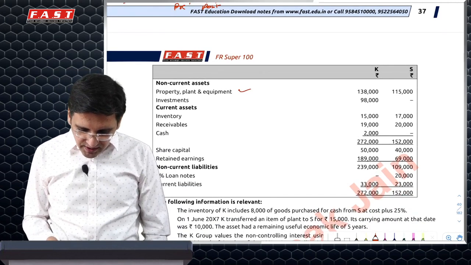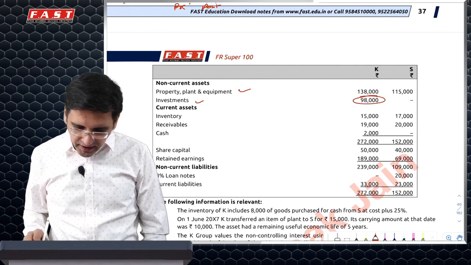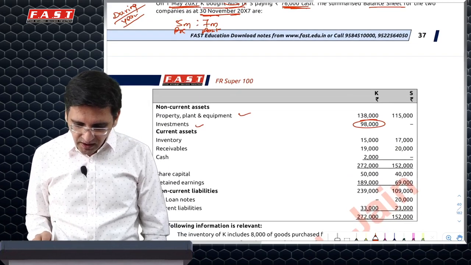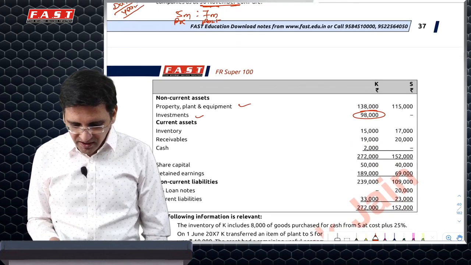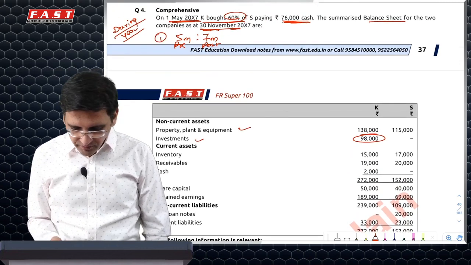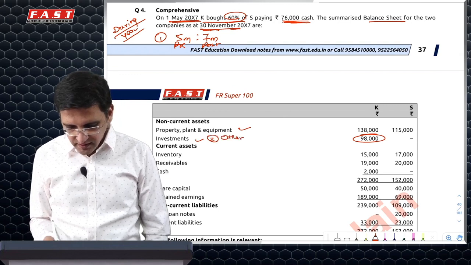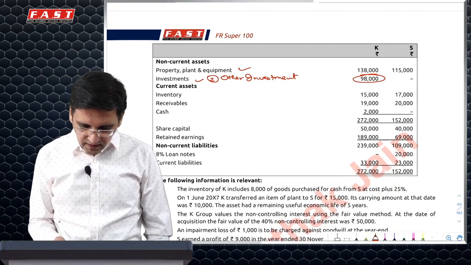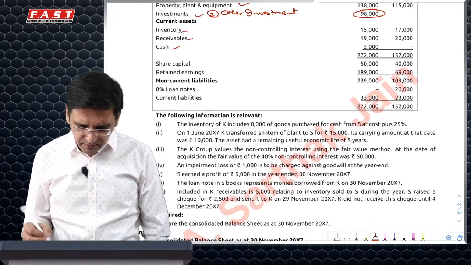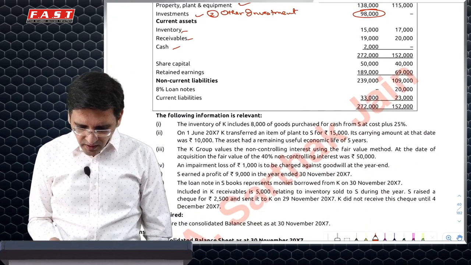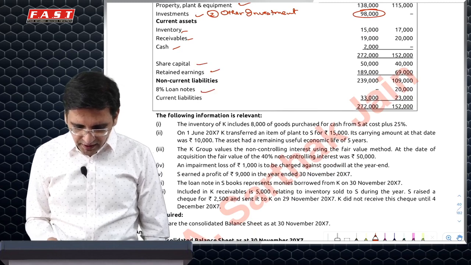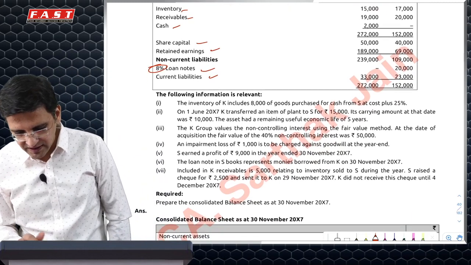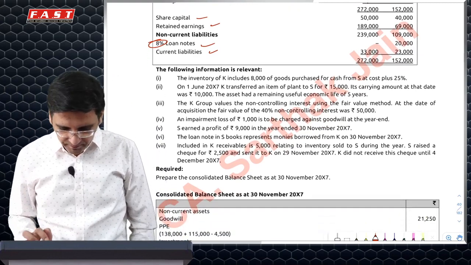Then you have non-current assets. Investments are 98,000, whereas you invested 76,000, and it does not say investment in subsidiary only. So that means there's another adjustment of other investment. These are hidden adjustments, as we call them in the class. Then inventory, receivables, cash, we'll properly present as financial assets and all. Then share capital, retained earnings, 8% loan and current liability. We'll have to see whether the 8% needs any kind of accounting treatment.